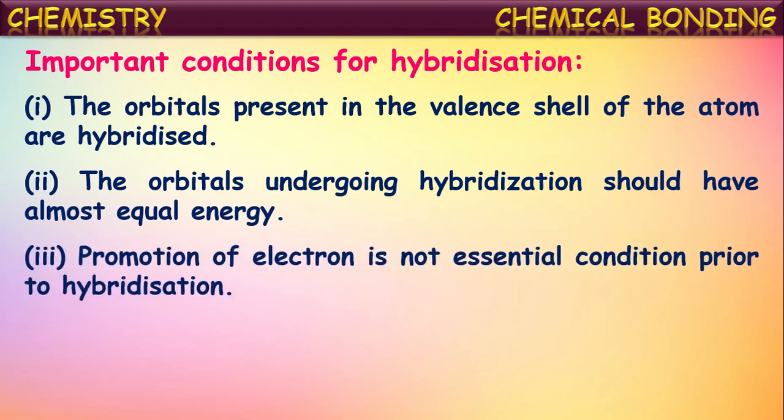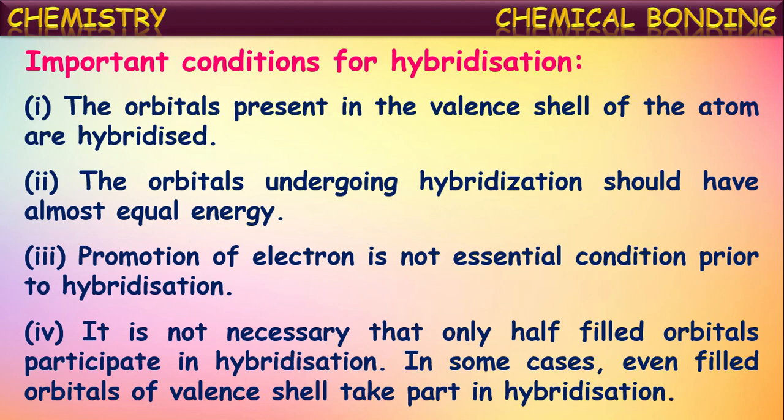Another point is that promotion of an electron is not an essential condition prior to hybridization. It is not compulsory, always, that electrons are excited before hybridization. It may or may not happen. In some atoms, before hybridization, electrons may be excited and hence participate in the hybridization. In some atoms, this excitation may not happen before hybridization. That means promotion of an electron is not an essential condition prior to hybridization.